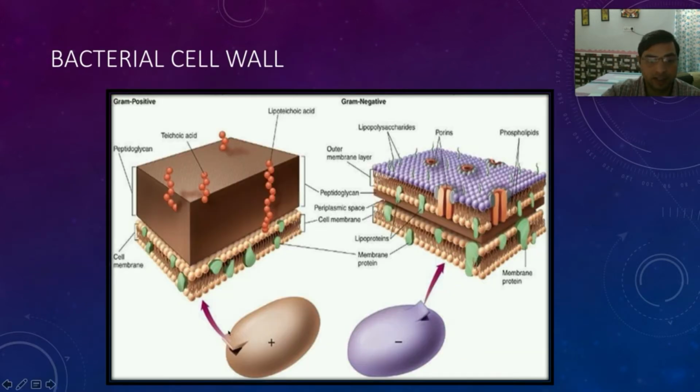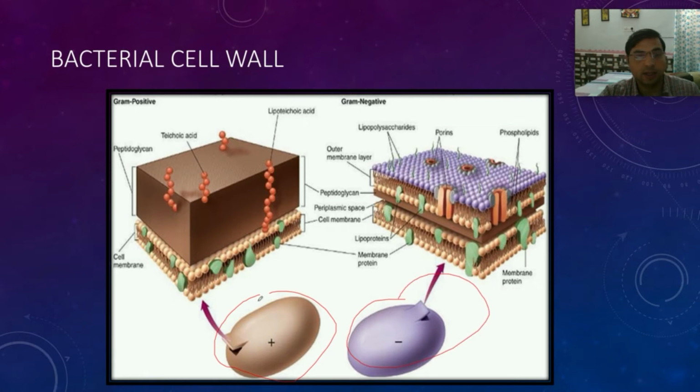The plus here is gram positive and the negative here is gram negative. As I have already told you, the prokaryotic cell, that is the bacteria, has a cell wall which is made up of peptidoglycan.